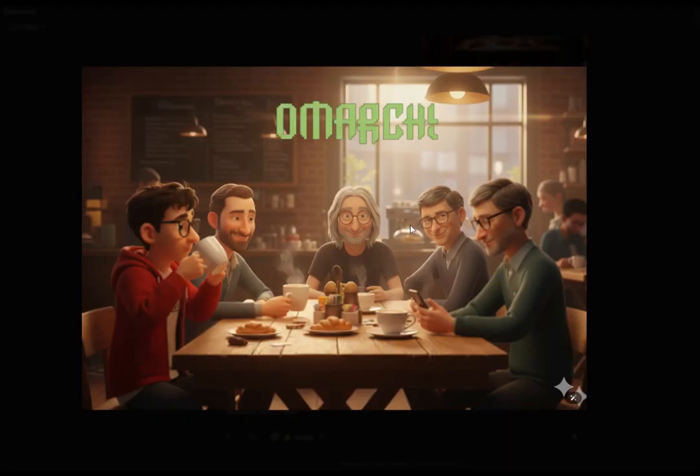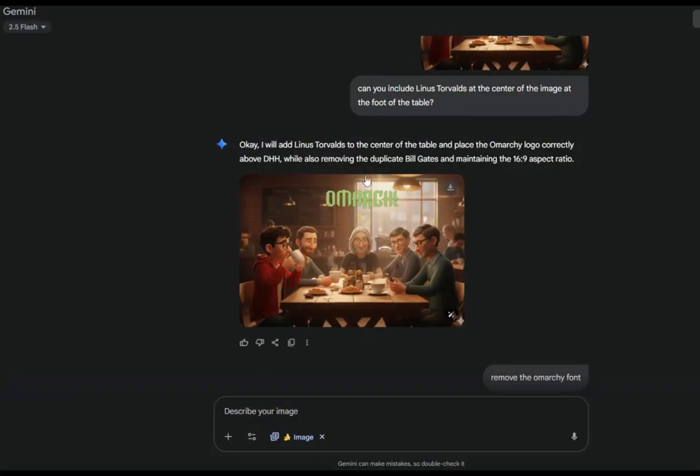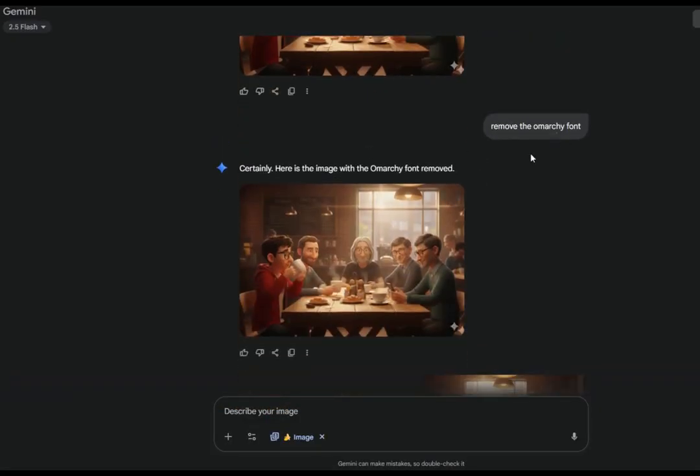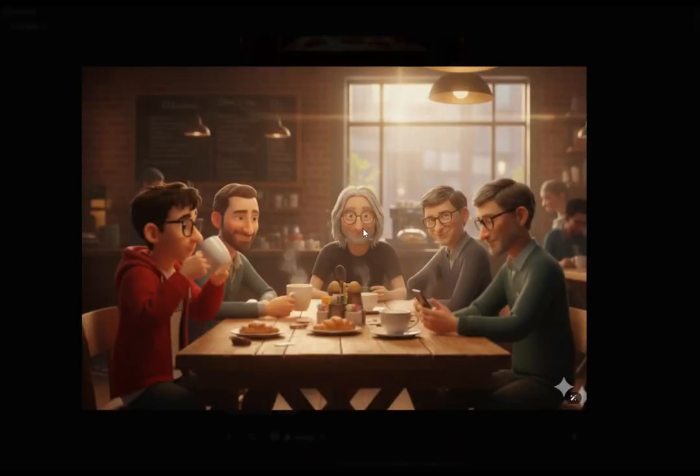And Steve Jobs looks more like Bill Gates. And Bill Gates, something happened to his arm over here. So as you can see, Nano Banana is quite an effort. You really have to get used to it and work hard. Remove the Omarchy font. So here they removed the Omarchy. Bill Gates still has a problem with his arm.